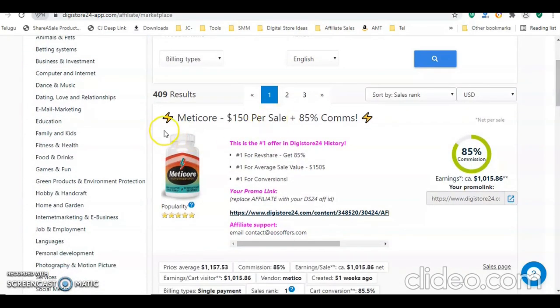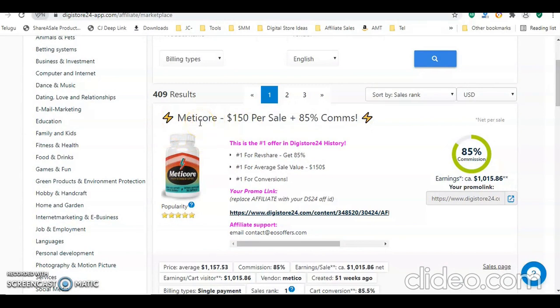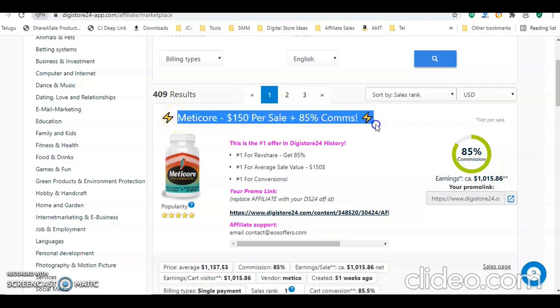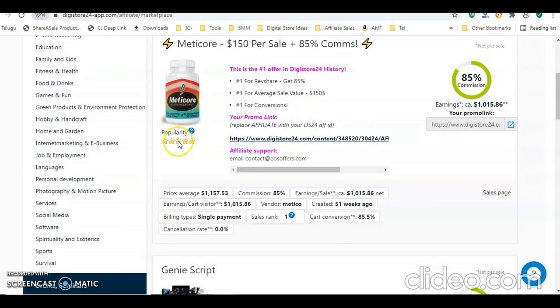So after this, let us select one product. For example, this is the first product. I'm going to select this, Meticure. Meticure is a famous product. It is the most popular product in the weight loss category. Weight loss is the number one category. You can choose this product. Here, if I take this product, it has a high user rating, and you are going to get 85% commission on each sale.